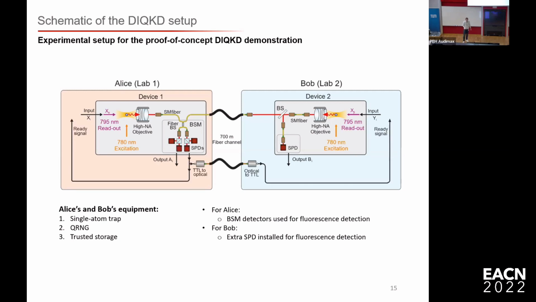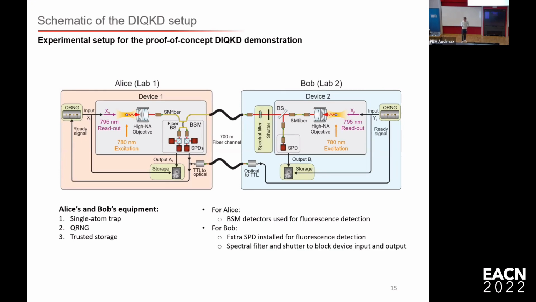So we do entanglement generation tries, and when these are successful, we send a ready signal to Alice and Bob. This ready signal goes to two QRNGs. For Alice, we generate 2 random bits at that moment, which selects 1 out of 4 measurement inputs. And for Bob, we choose 1 out of 2 possible settings. These inputs are also stored in the local storage together with the output of the device.